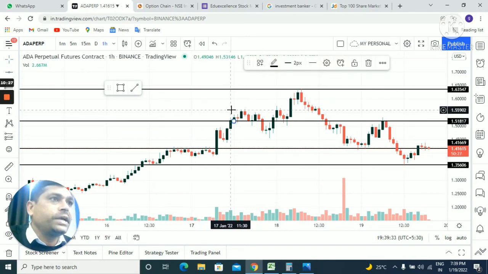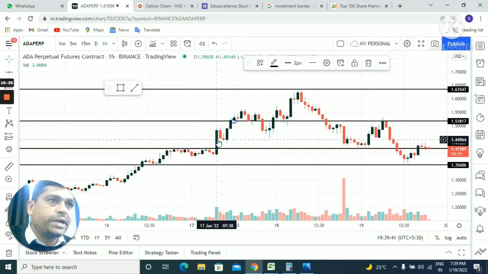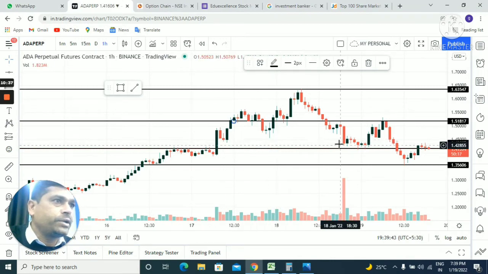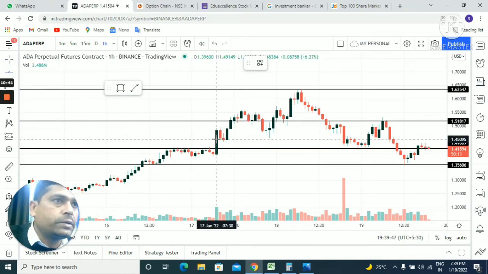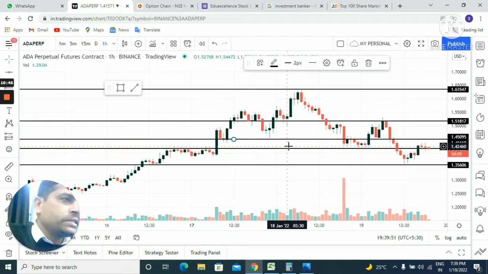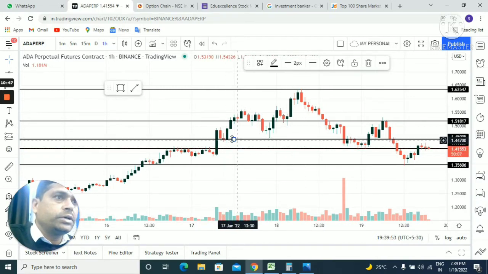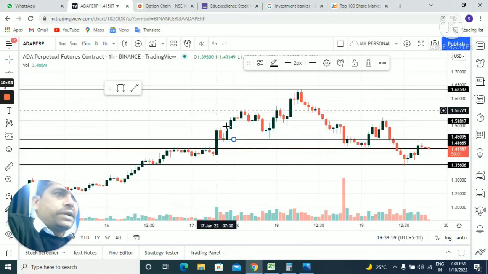This is a resistance line. Again we see one reversal from this point. So this is the interactive zone of the price. This is again interactive, this is interactive. So I will plot one horizontal line on this point. So this is again the most interactive zone of this area. So support and resistance are very important.